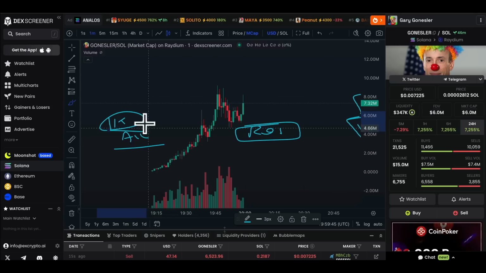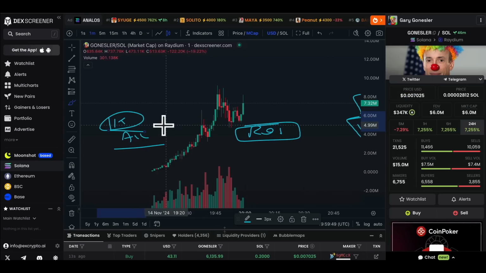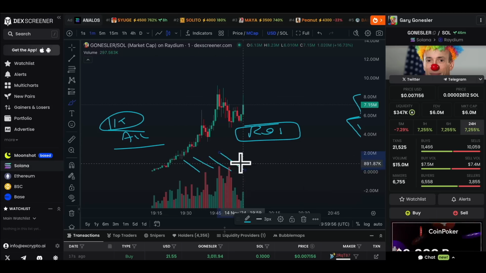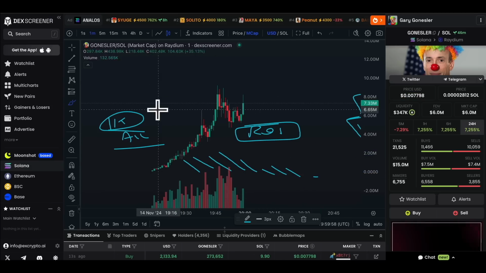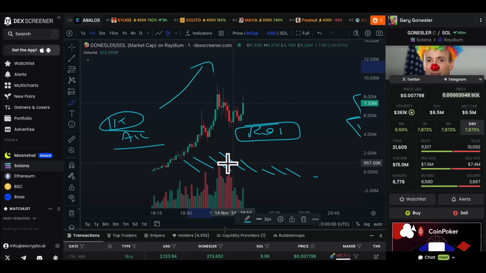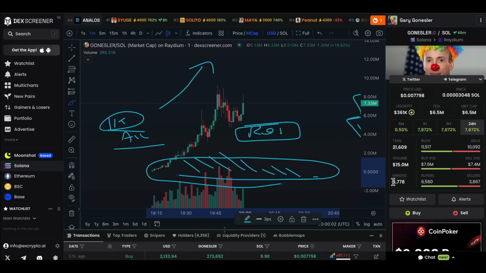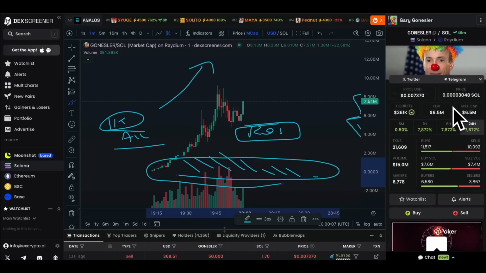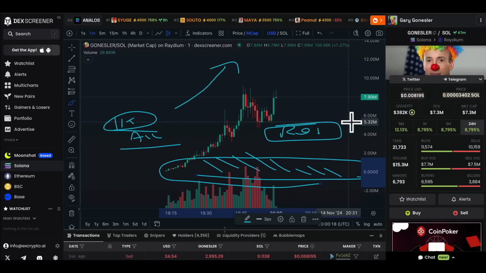Because they've probably done the calculations, either consciously or unconsciously, and they've realized that because the multiples and the potential are so high, the risk of many going to zero and failing is still worth it, because that one that makes it will be much bigger than all of these losses combined. It's meme coin trading. It's a completely different mindset, completely different numbers. You have a big opportunity here.